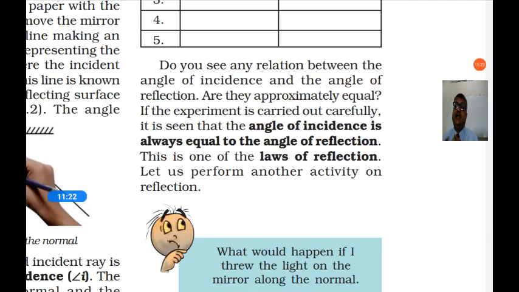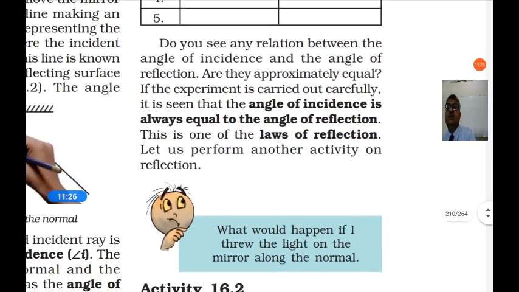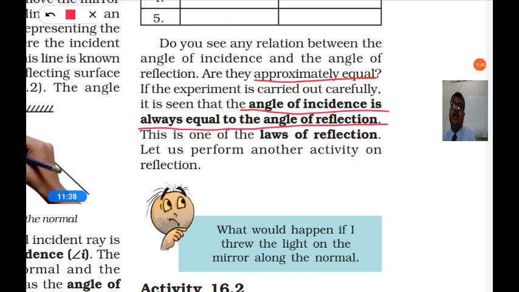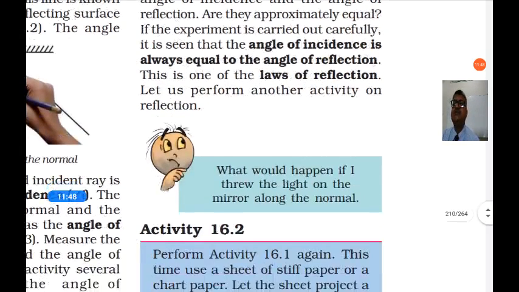Do you see any relation between the angle of incidence and the angle of reflection? They are approximately equal. If the experiment is carried out carefully, it is seen that the angle of incidence is always equal to the angle of reflection. This is the first law of reflection.